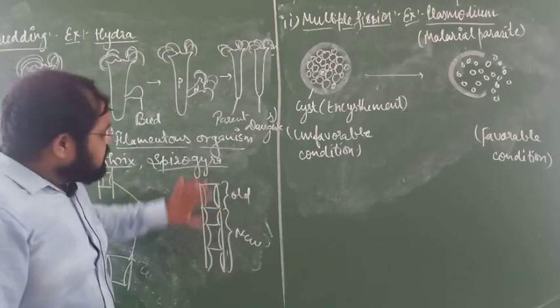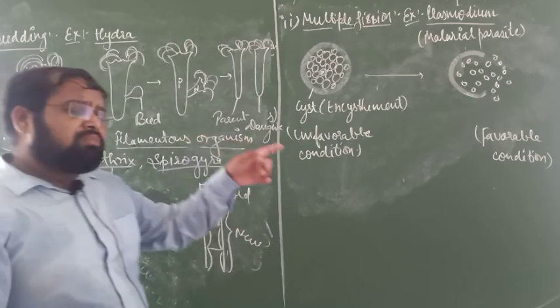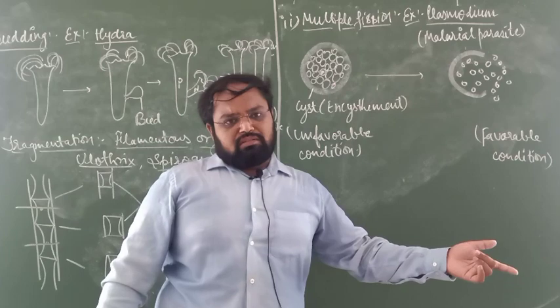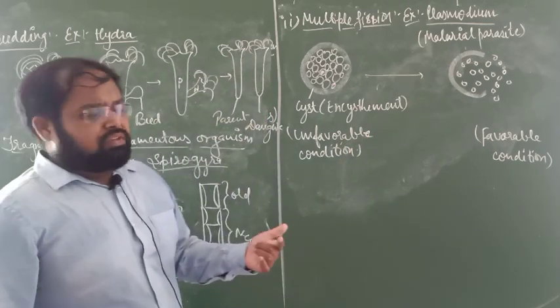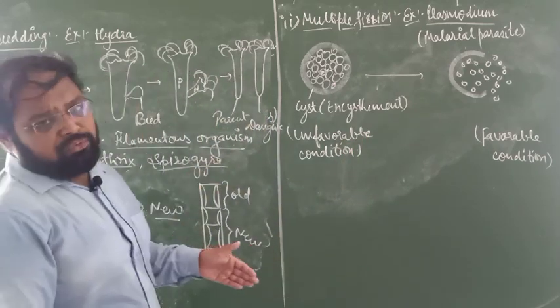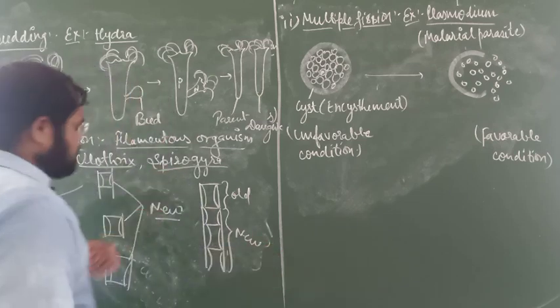So the whole plant will be new. Once again, listen very carefully: after the new plant body has attained full height, the old one will be detached, and we obtain a full new plant body. Reproduction means production of a new individual, so the whole plant body will be new. So these are some points.